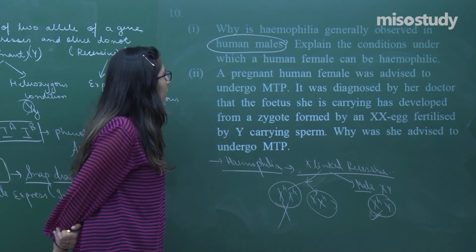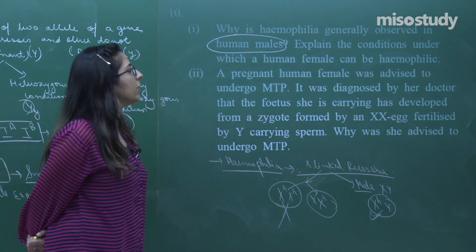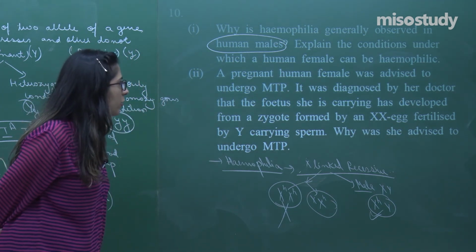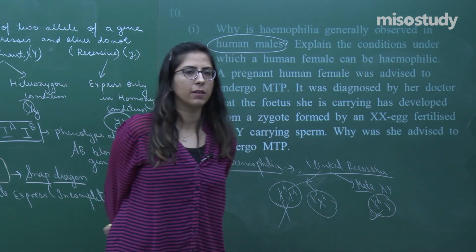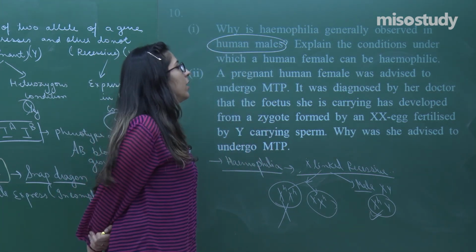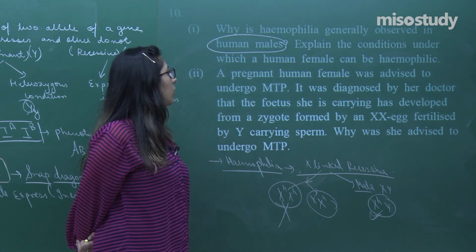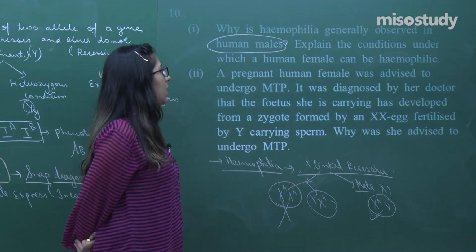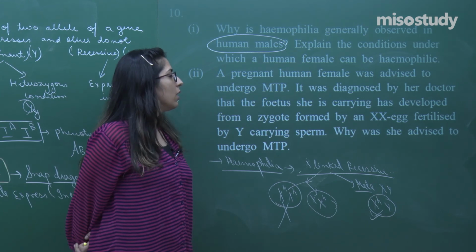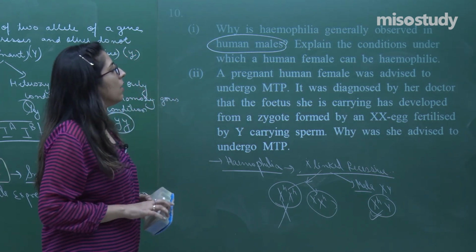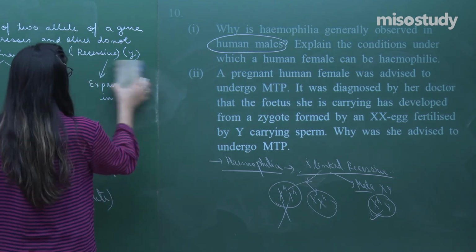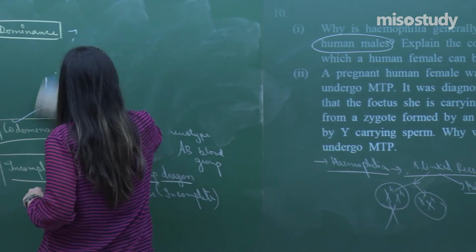Let's look at the second part of this question. A pregnant human female was advised to undergo MTP. What is MTP? That is a medical termination of pregnancy, that is, to abort a child. It was diagnosed by her doctor that the fetus she is carrying has developed from a zygote with an XX egg fertilized with a Y-carrying sperm. Why was she advised to undergo the MTP?